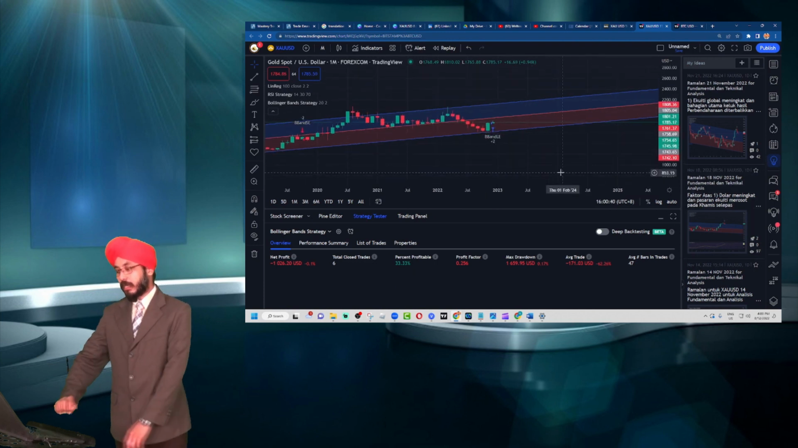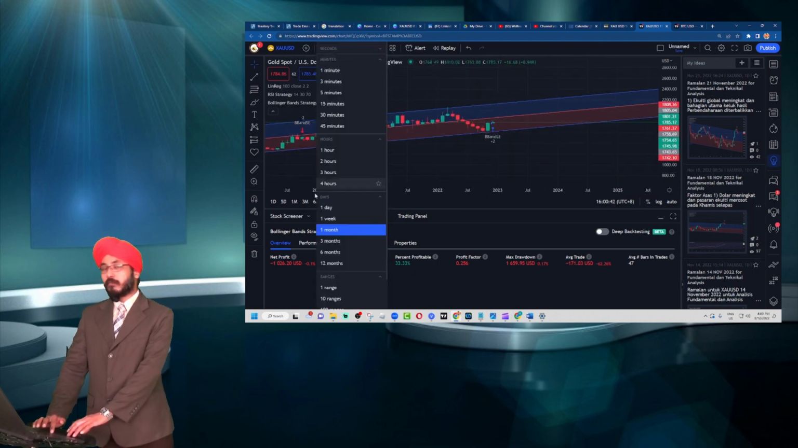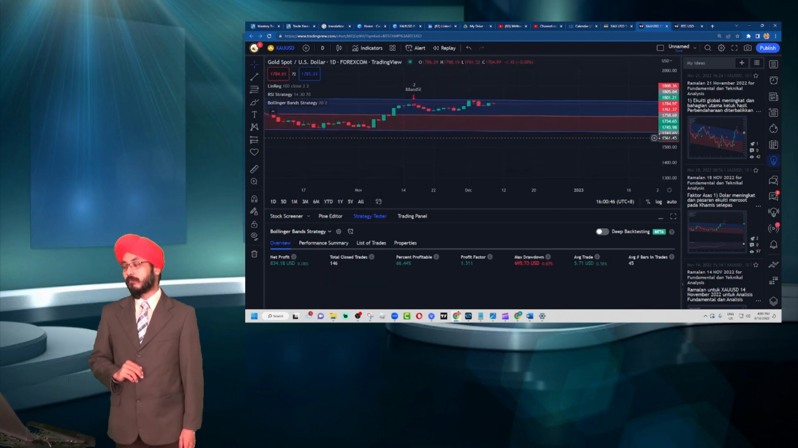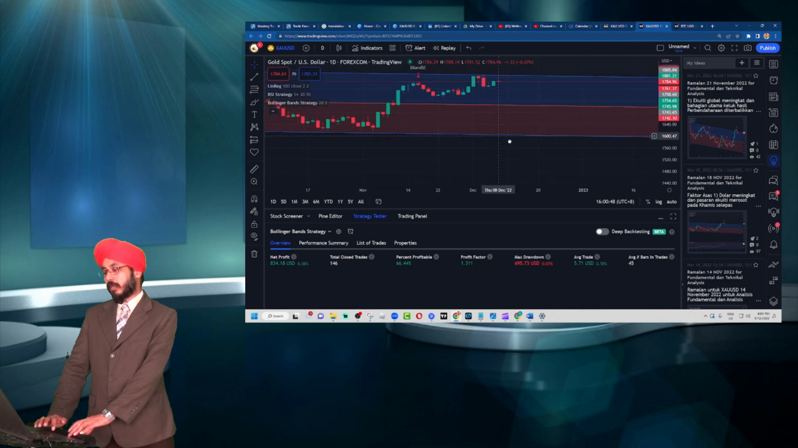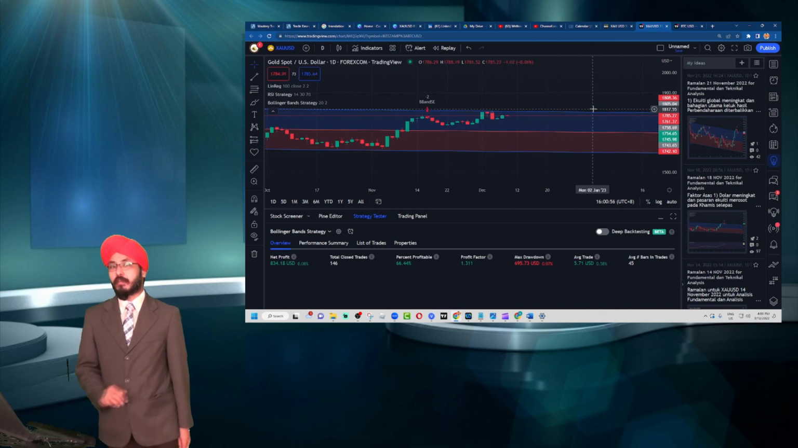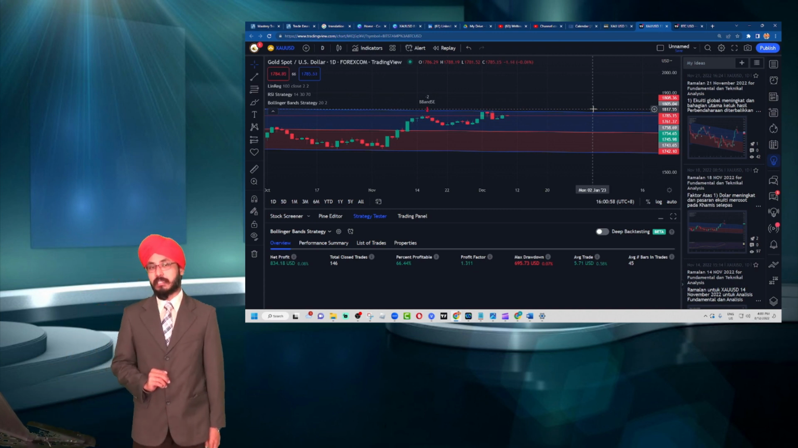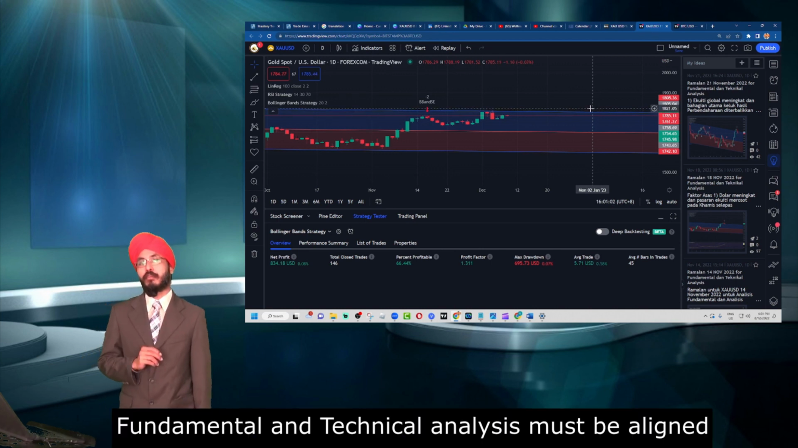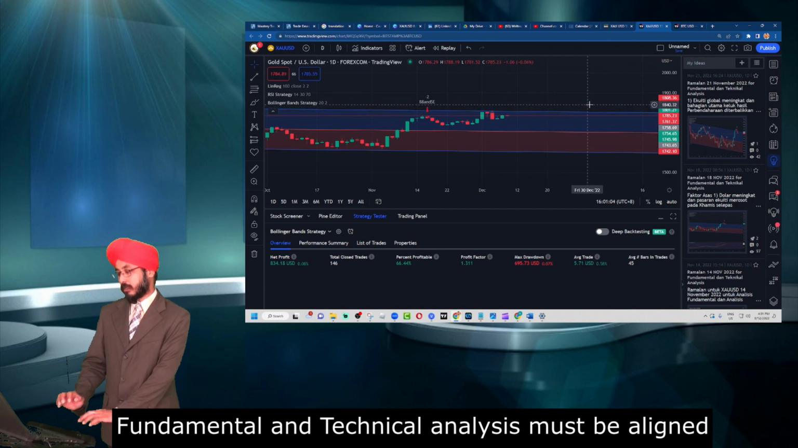What we can do is see the trend on the daily and also the weekly. As we are able to see, our fundamental analysis is supporting more towards bearish, and our technical analysis is supporting more towards bullish. However, it's very important for your fundamental analysis and your technical analysis to be aligned with each other, which means we will have to follow the trend of our fundamental analysis.